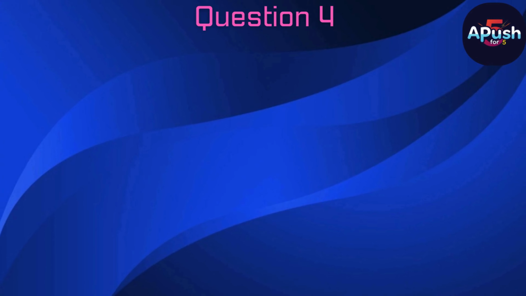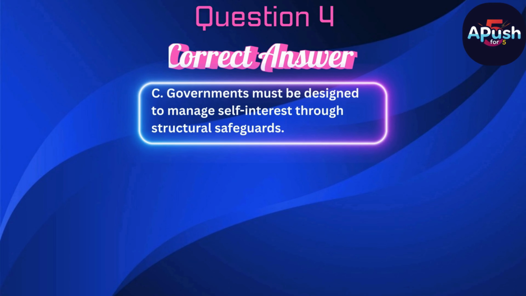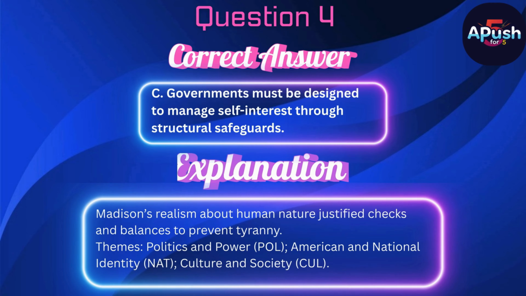The correct answer is C. Governments must be designed to manage self-interest through structural safeguards. Madison's realism about human nature justified checks and balances to prevent tyranny.